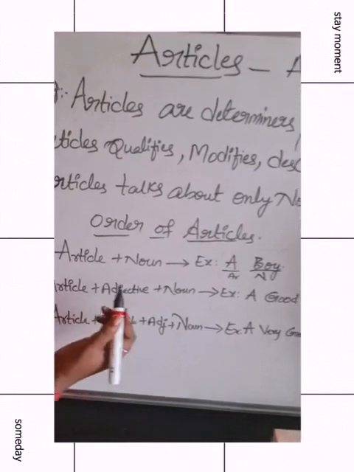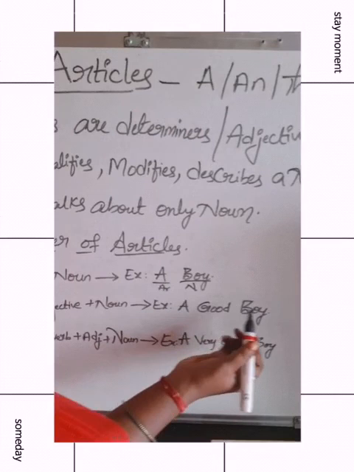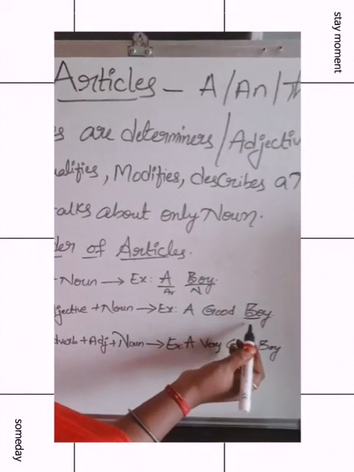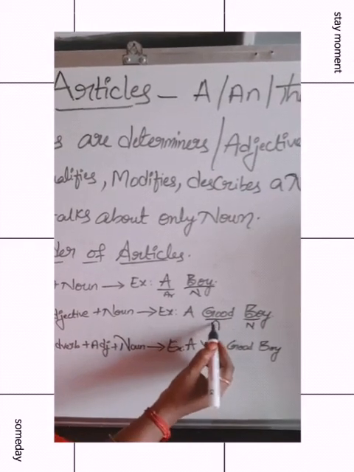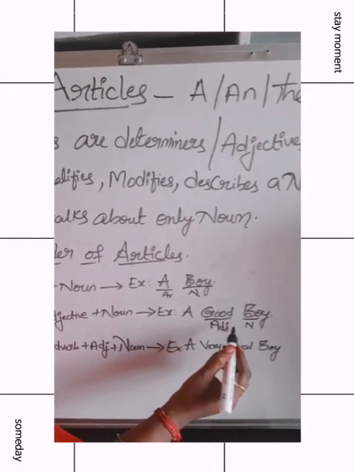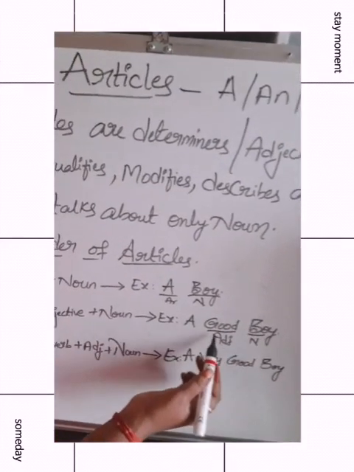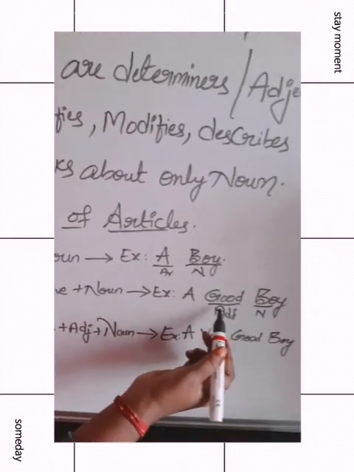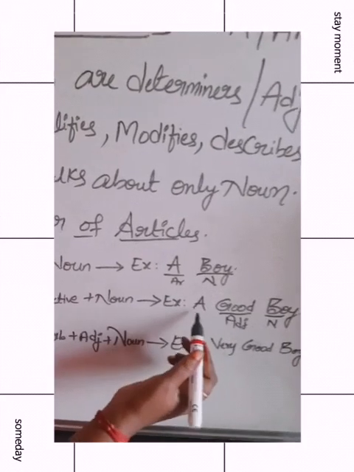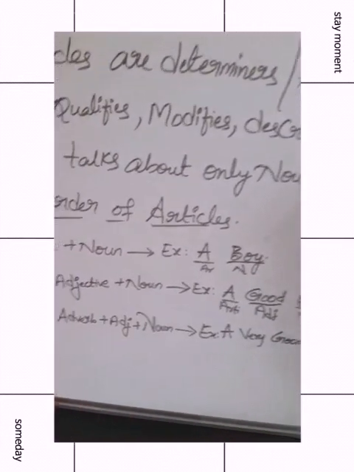Next, second is article plus adjective plus noun. Example, a good boy. Here boy is a noun, whereas good is an adjective because it qualifies the noun. It tells about the boy, how the boy is. He is good. So it qualifies the noun. So it is an adjective, and here it is an article. So before an adjective also we can use the article.